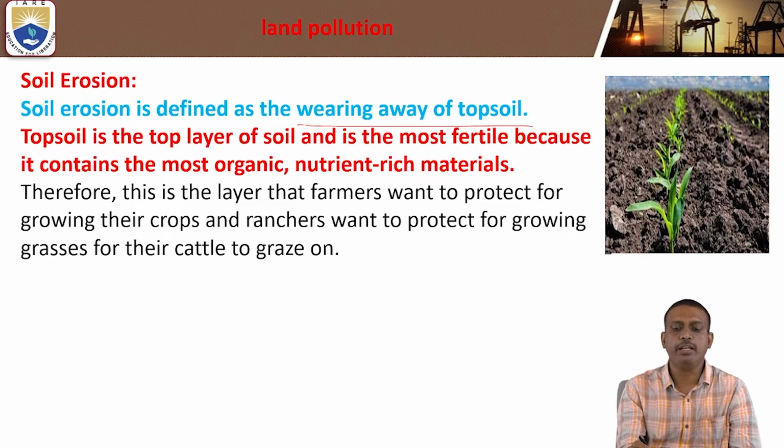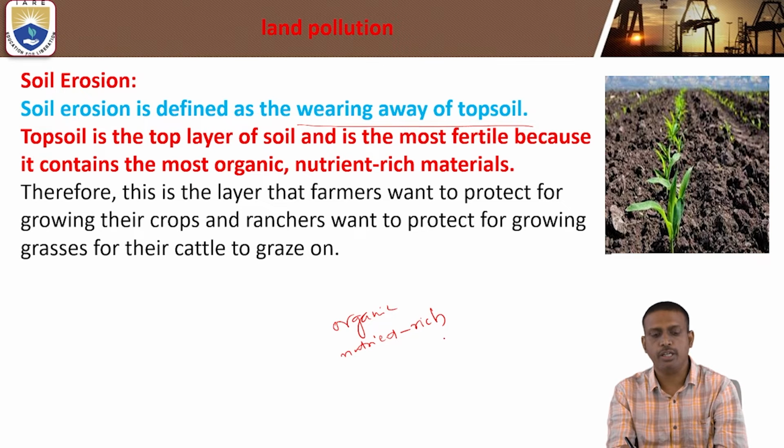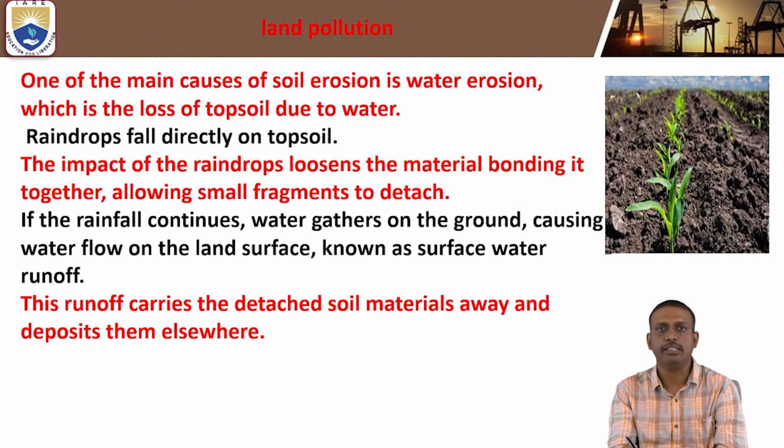Topsoil is the top layer of the soil and the most fertile because it contains most of the organic and nutrient-rich minerals. Therefore, this is a layer that farmers want to protect for growing their crops, and ranchers want to protect for growing grasses for their cattle to graze on.